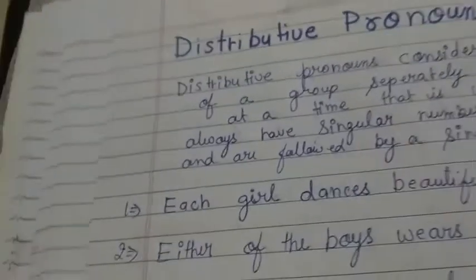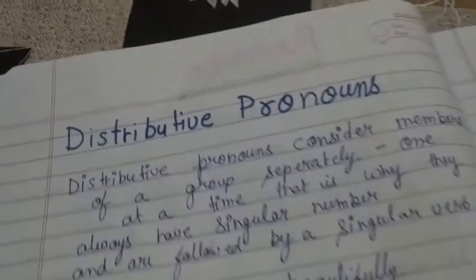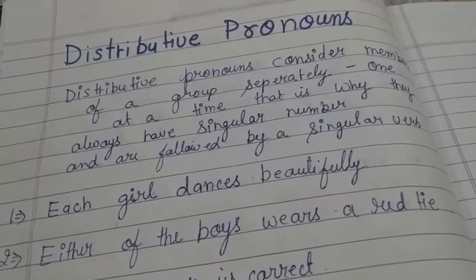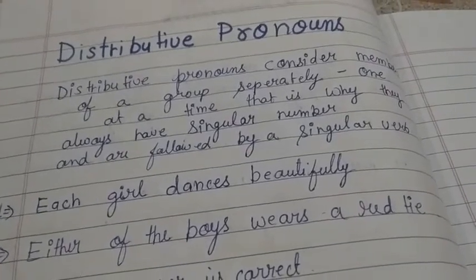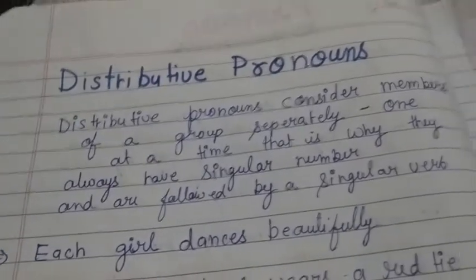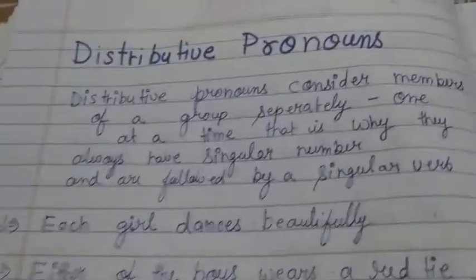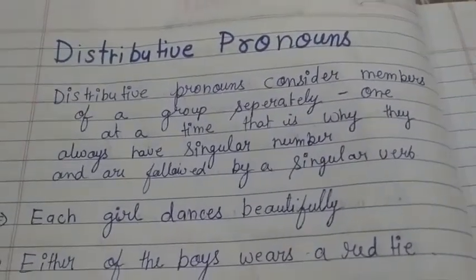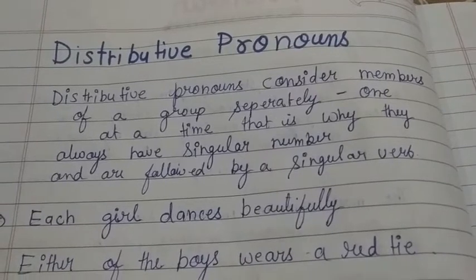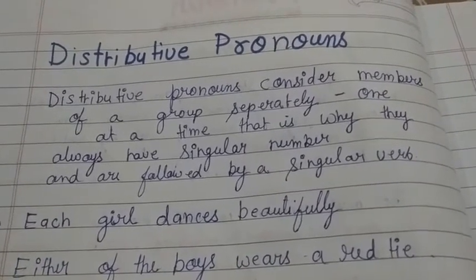Now we will talk about distributive pronouns. First of all, we will understand the definition of distributive pronouns. Distributive pronouns consider members of a group separately, one at a time.